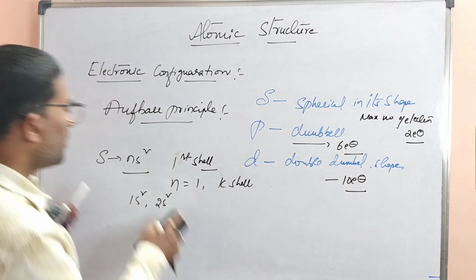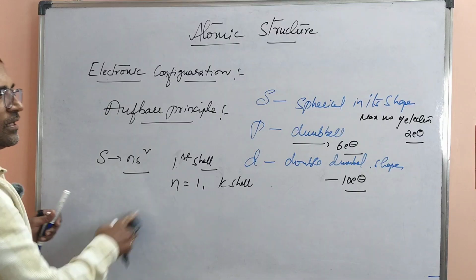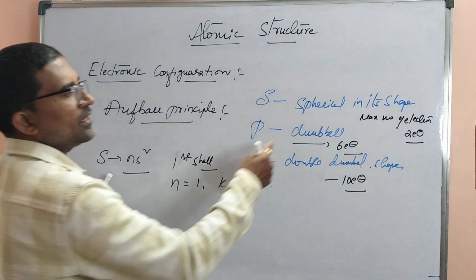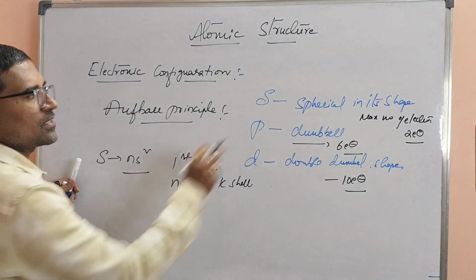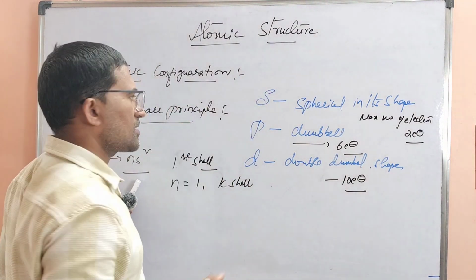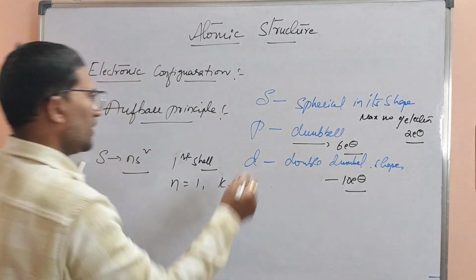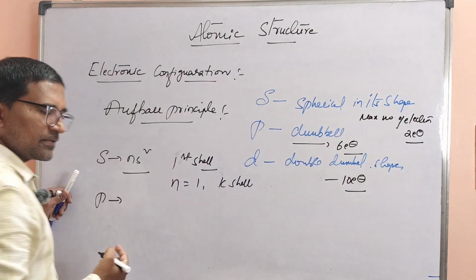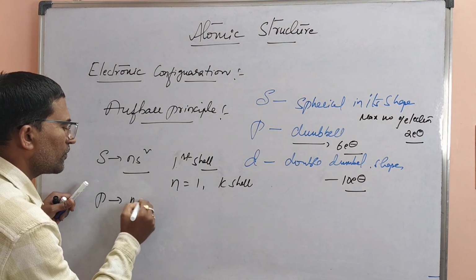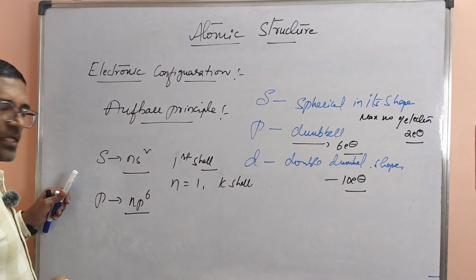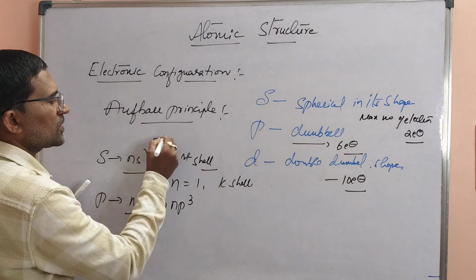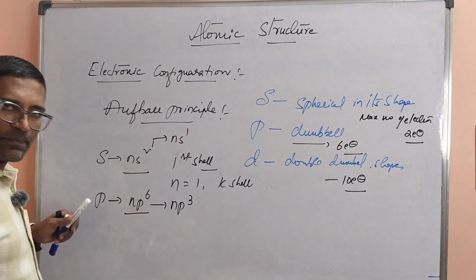Next one is p orbital. The p orbital shape is a dumbbell. In p, we have 3 degenerate orbitals, whereas s does not have any degenerate orbitals, only one s orbital. In p orbital, the maximum number of electrons is 6, and the general electronic configuration is np6. The half filled configuration is np3, and for s, the half filled configuration is ns1.